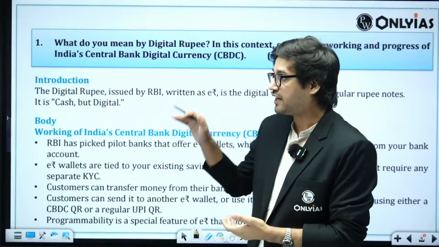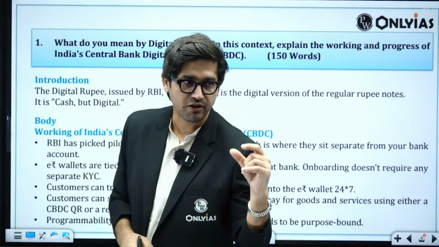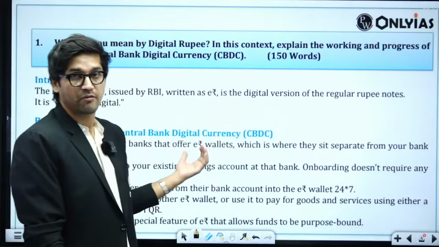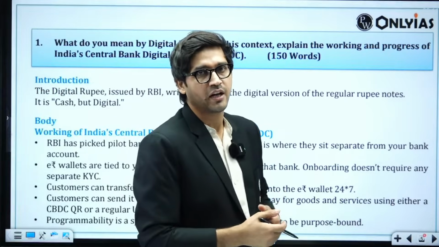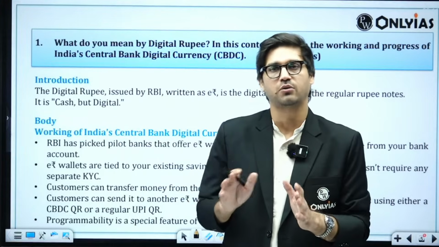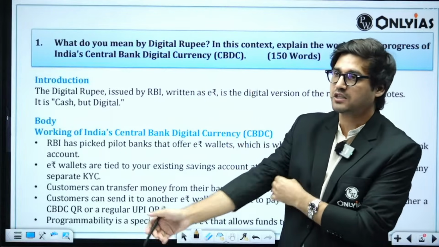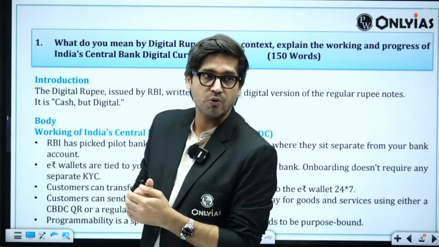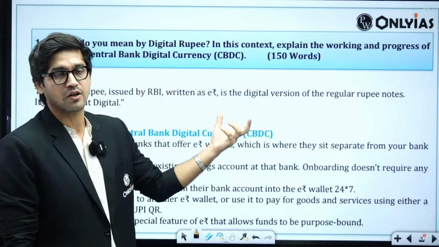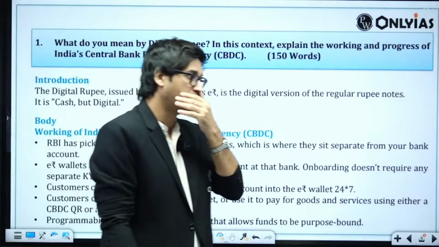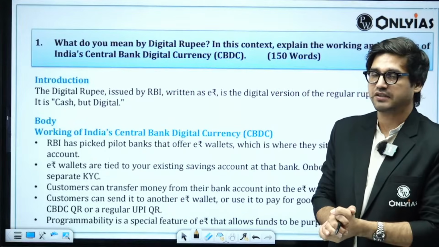Which is why in every answer that I have shared with you, you will find a very brief introduction, a decently lengthy body, and then a short conclusion to wrap up the answer. Now, the question has 2 parts. The first says, what do you mean by digital rupee? And second, it asks you to explain the working of this digital rupee as well as the progress of what is happening in India with respect to central bank digital currency.